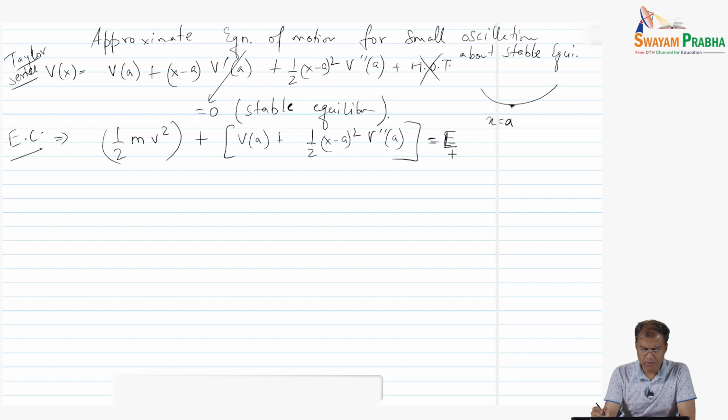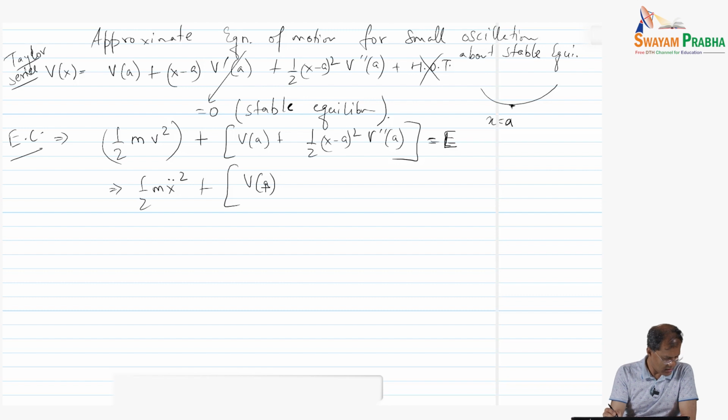Right? And what we see is that if we write this kinetic energy in the form half m x dot square plus V of a plus x minus a square by 2 times V double prime a, this is equal to E. Now let us start to differentiate.